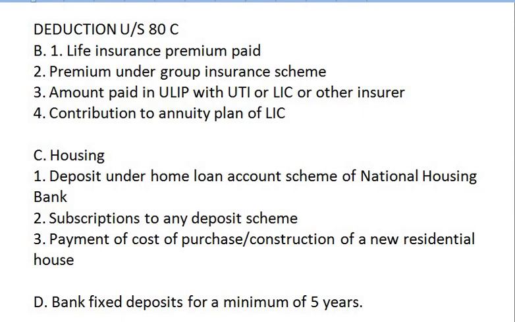So as we have seen, life insurance premium paid on family, and the family includes, if the assessee is male, his wife and children, and if the assessee is female, her husband and children.